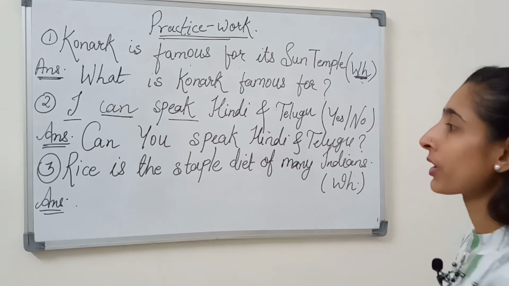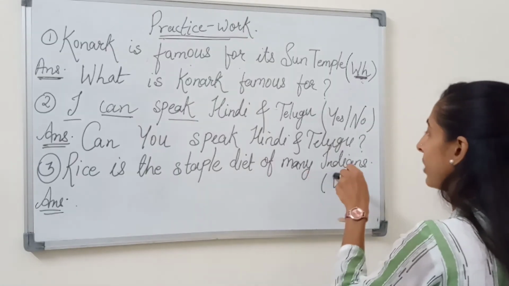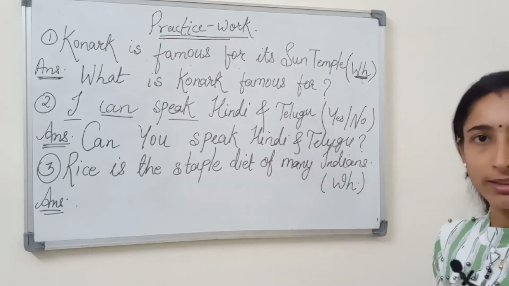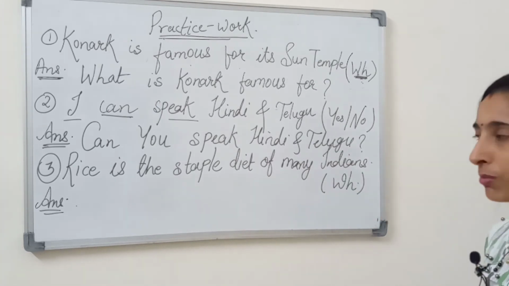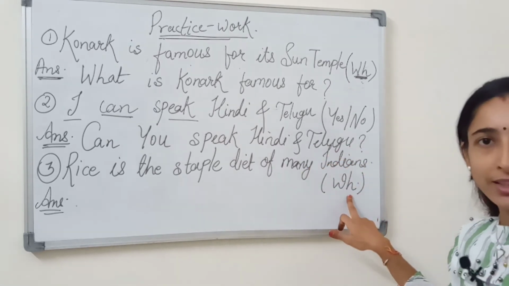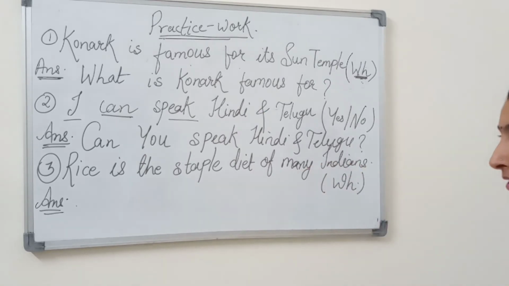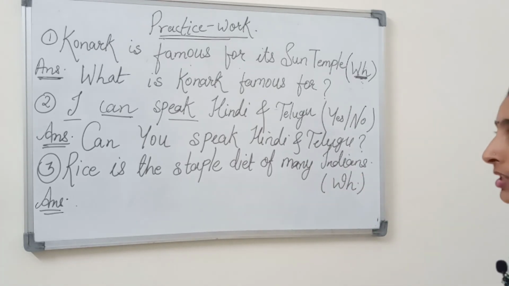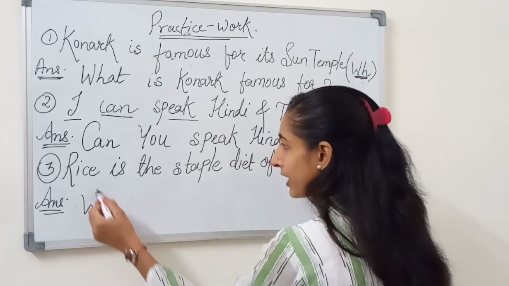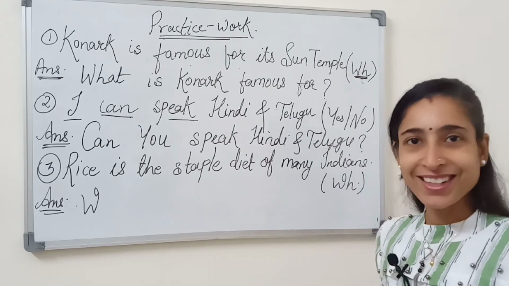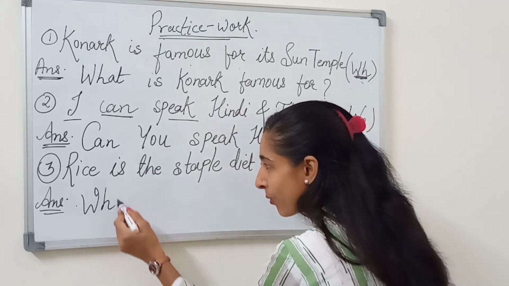See the last one. Rice is the staple diet of many Indians. I don't like rice. I don't eat much rice either. So we have to convert this sentence into WH type. How will we convert it into WH type? Again we will start with a question word. Rice is the staple diet of many Indians. Staple diet of many Indians is what? Here will come what?